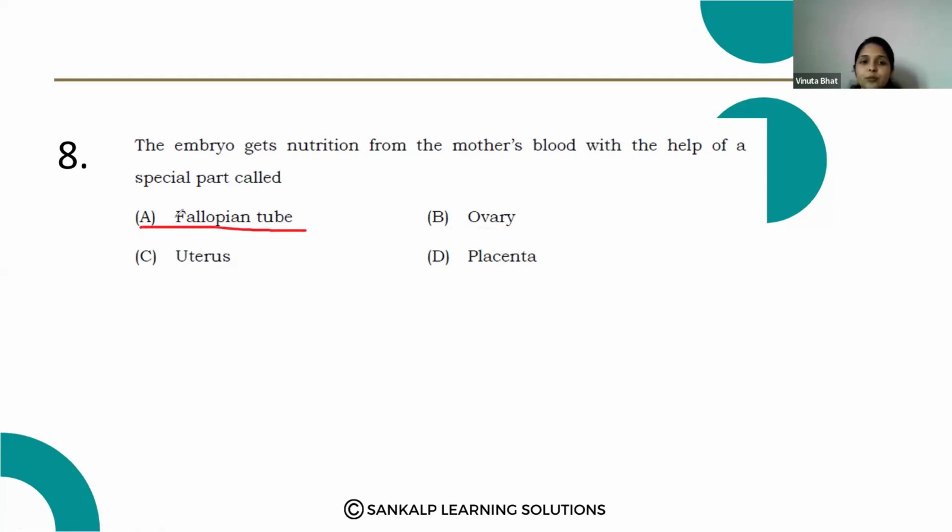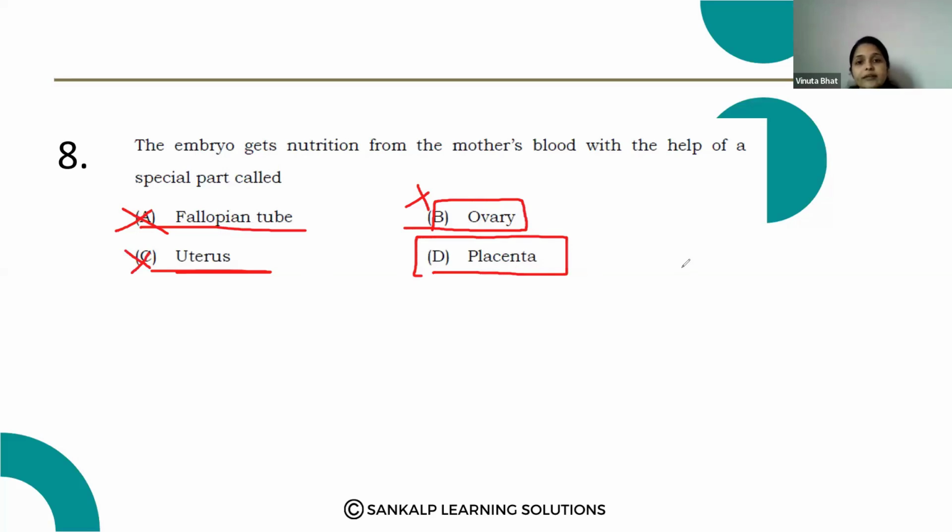The fallopian tube is not correct, which is part of the female reproductive system. Ovary, which produces the ova, is also not the correct answer. Uterus, where the development of the embryo takes place, but it is connected to the placenta, which helps the embryo to get nutrition from the mother's blood. The correct answer is option D.